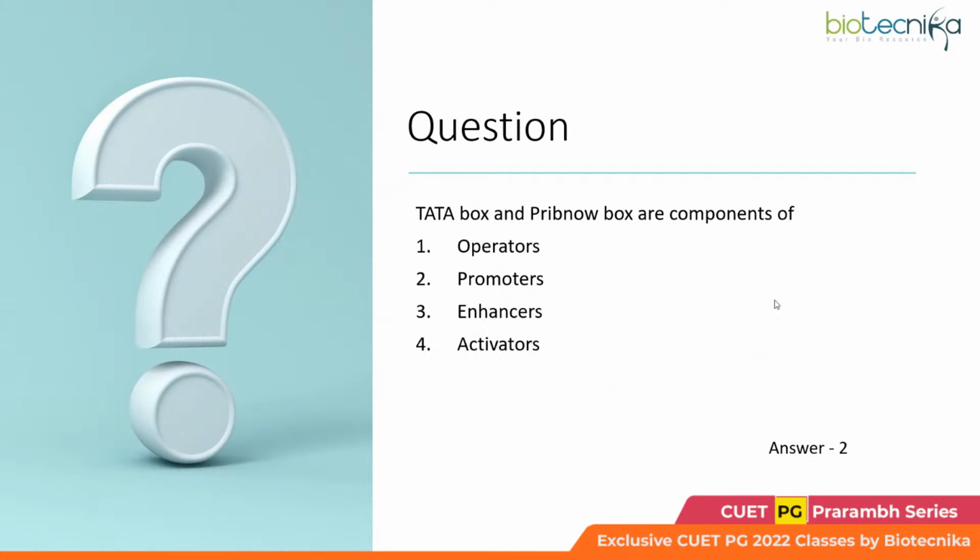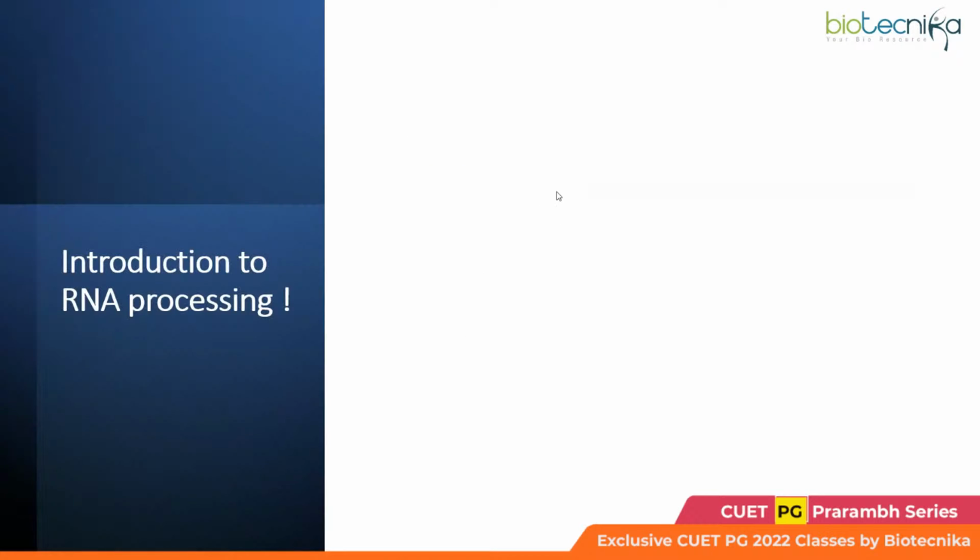Keep this diagram in your mind when you need to visualize the transcription to solve any question based on it. So here comes a question which has been asked previously based on the transcription concept. See, now you will find it quite easy. I expect everyone to answer. Tata box and Pribnow box, these are what? The answer is already there. Yes, these are promoters. Tata box is the eukaryotic promoter, like I have mentioned earlier. Pribnow box is the prokaryotic promoter. Clear to everyone? I hope there should be no doubt. If you have any doubt, you may ask in the chat section.